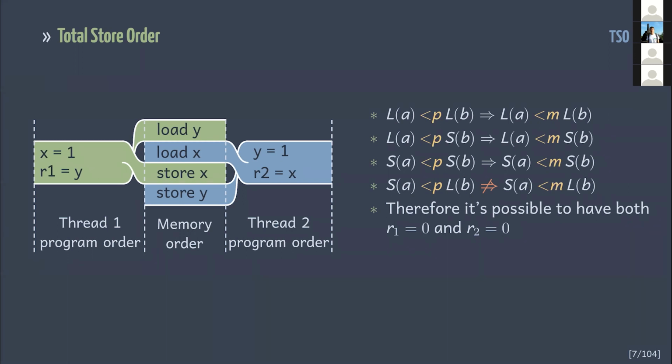Store after store can't be reordered because store buffers are required to be FIFO. Any memory operation after a load can't be reordered because it waits until the load completes. The memory model that allows loads placed after stores in program order to be reordered in memory order is called total store order. But what is program order anyway?